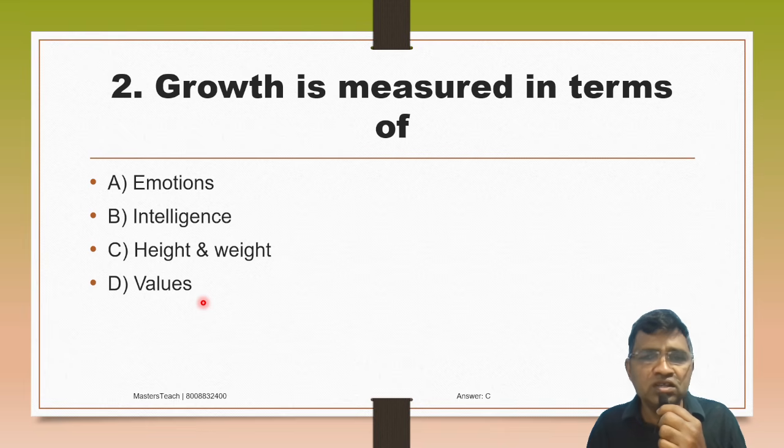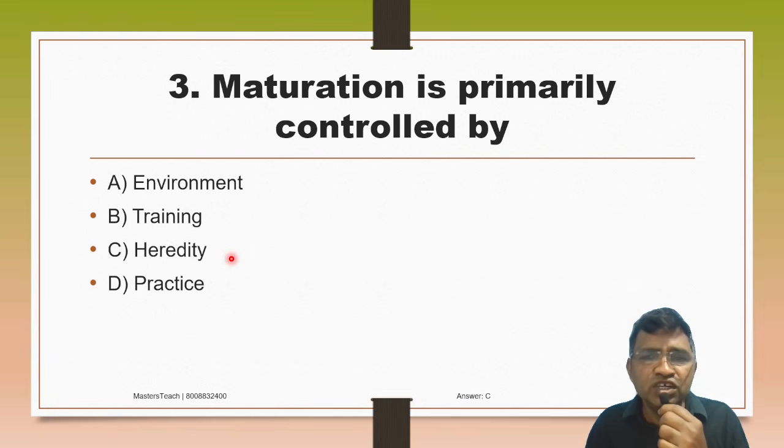So growth is measured in terms of height and weight. It is more related to the physical thing. Option C. Then maturation is primarily controlled by: A. Environment, B. Training, C. Heredity, D. Practice. The answer is maturation is primarily controlled by heredity, option C.